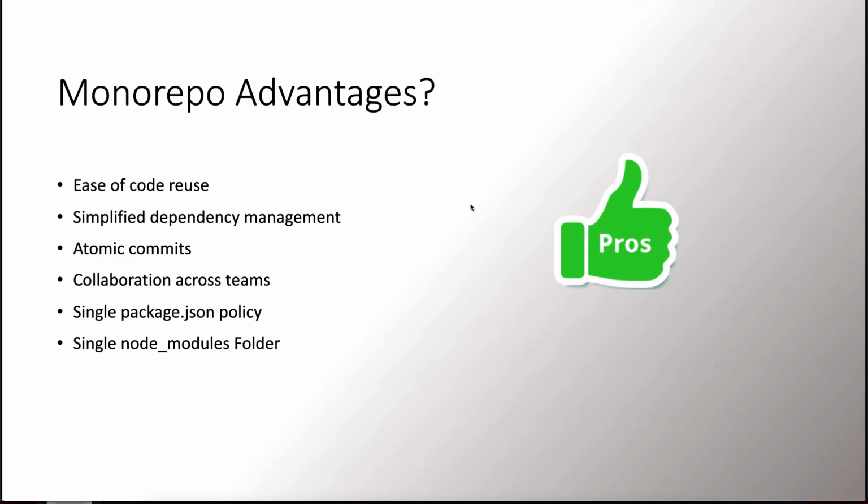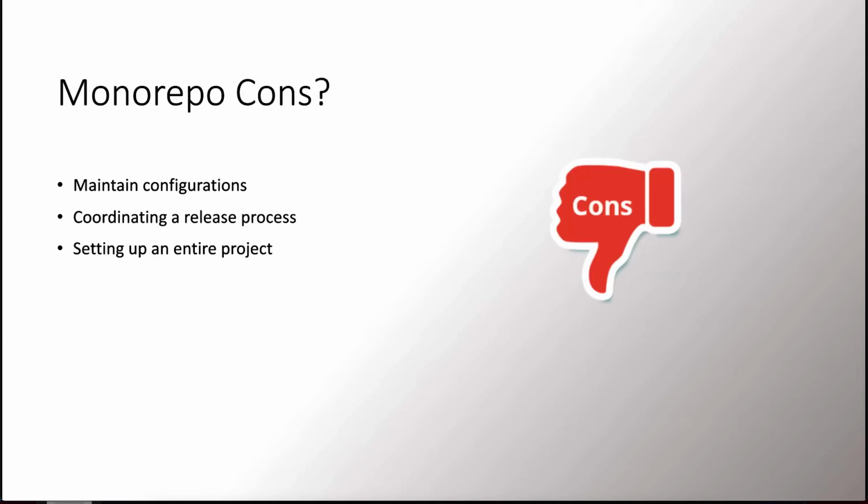And the most important part, single package JSON policy. So for example, when you are using NPM, or Node Package Manager, then you will have one single package JSON. So you don't have a separate node modules folder for every project. And in that way, you are saving a lot of space. Okay, after we saw the advantages, let's move to cons.